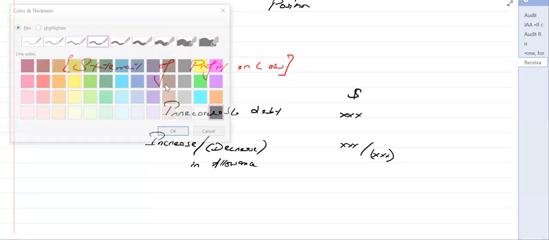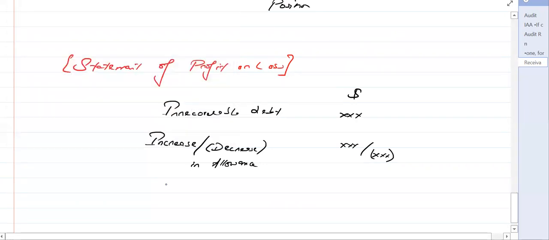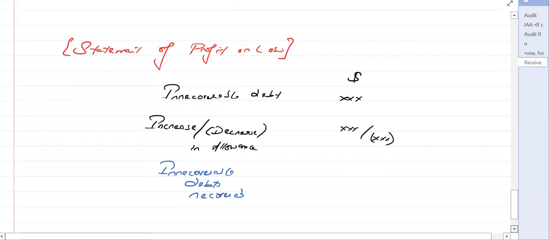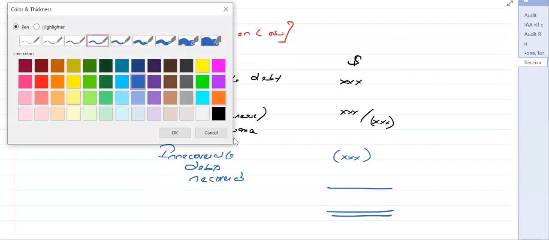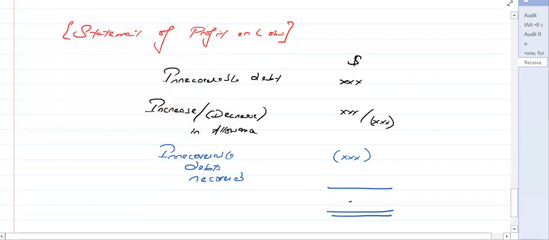And then we have the last thing, which is irrecoverable debts recovered. For example, there were some bad debts you initially charged, and then fortunately those were recovered. So we are going to deduct that thing as well. Now this is the figure that goes to the statement of profit or loss.